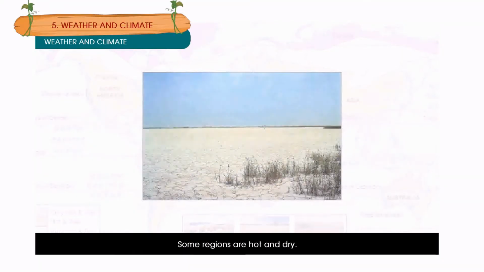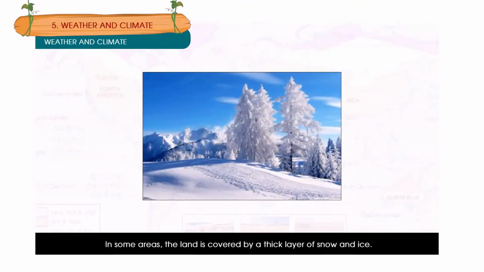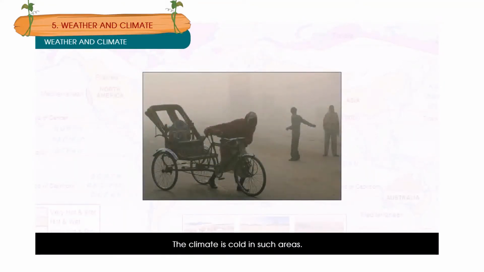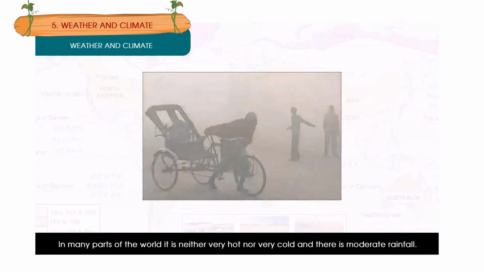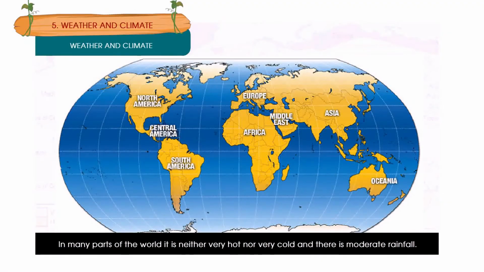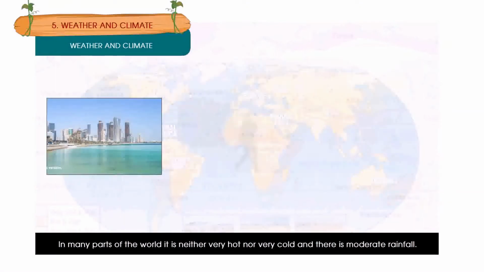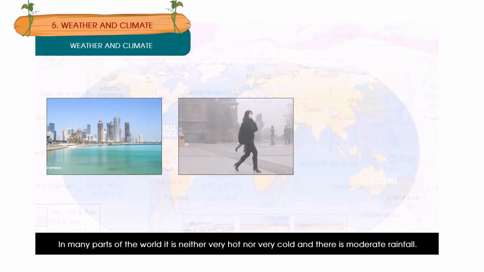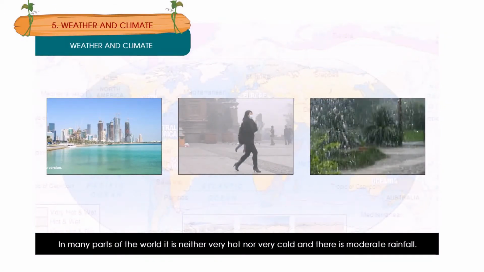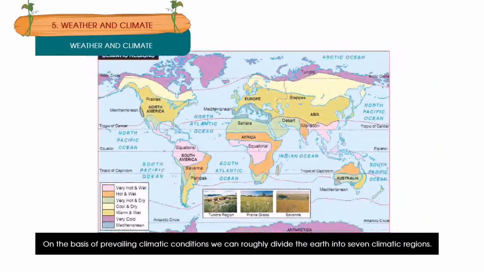Some regions are hot and dry. In some areas, the land is covered by a thick layer of snow and ice. The climate is cold in such areas. In many parts of the world, it is neither very hot nor very cold, and there is moderate rainfall. On the basis of prevailing climate conditions, we can roughly divide the Earth into 7 climatic regions.